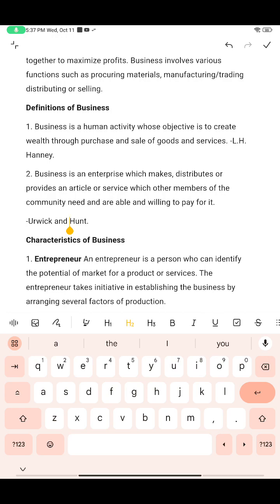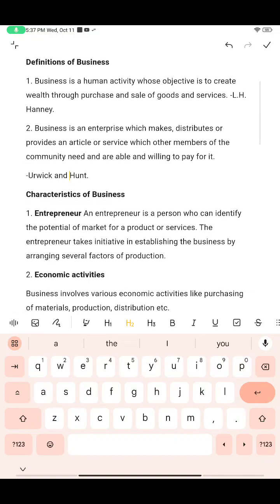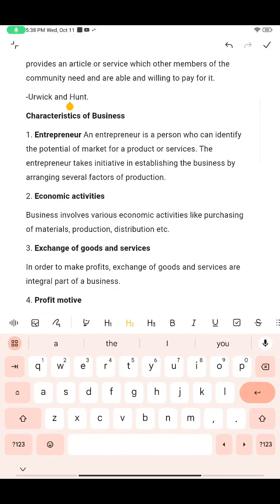Wealth. Mostly people will say earning profits, but there is no such thing, if you do business you will not only get profits, you will also get losses. So instead of mentioning profit and loss, you can mention it as wealth, whose objective is to create wealth. Then let's see some characteristics of business. Entrepreneur, I have told you, right, a person can do business, or a group of persons can also do business. An individual who does business is known as an entrepreneur.